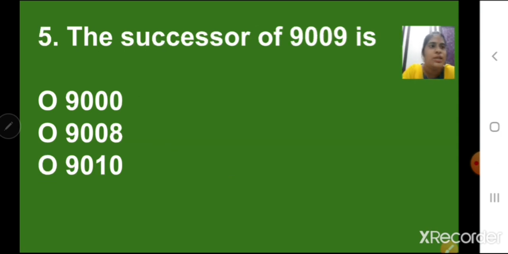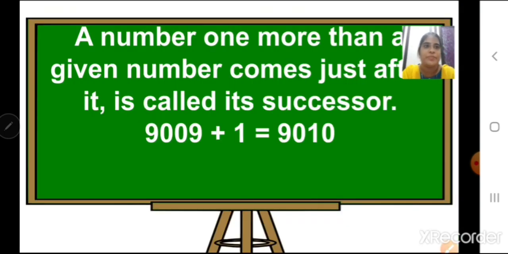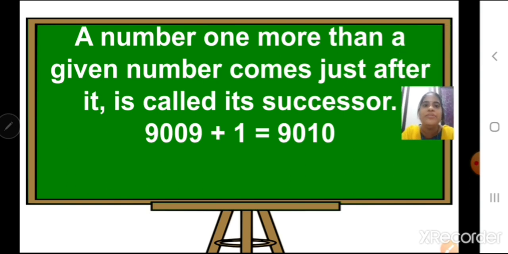Next question is question number 5. The successor of 9009 is. Now, usually we get confused in predecessor and successor, so you have to revise this concept and be clear on it. A number one more than a given number, which comes just after it, is called its successor. Or you can say the after number is called a successor.